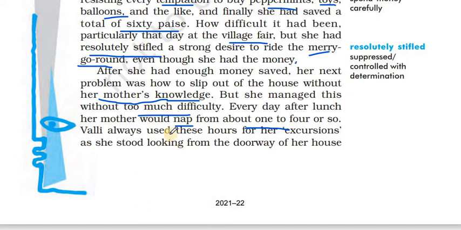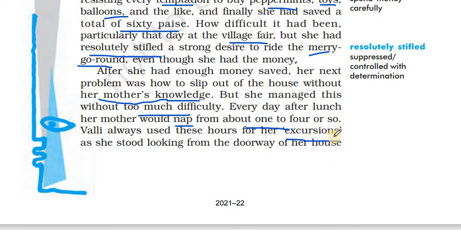Valli always used these hours for her excursions. So whenever her mom slept from 1 to 4, she used that time for excursions. Excursion refers to standing outside her home and watching people, the street people, the buses coming in and going, and especially watching the people coming out of the bus or boarding the bus as she stood looking from the doorway of her house.